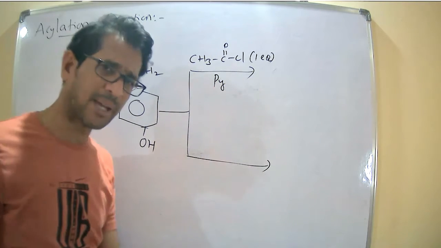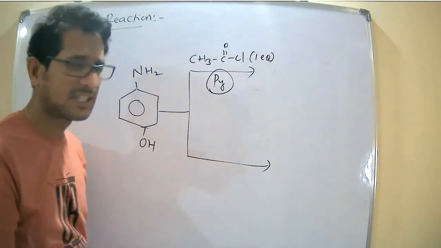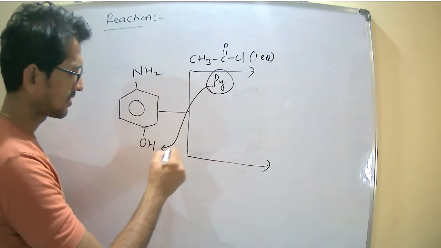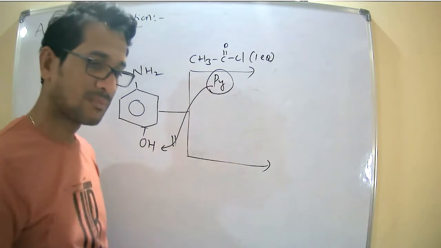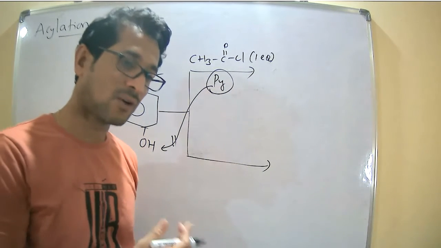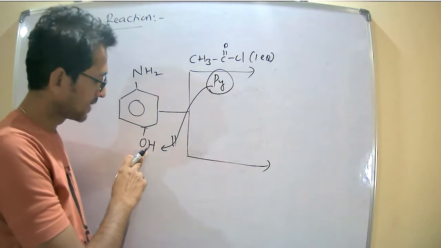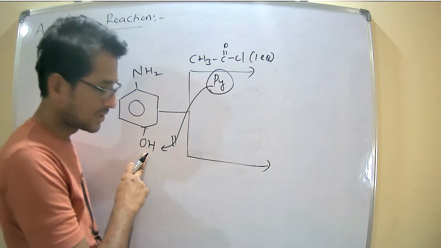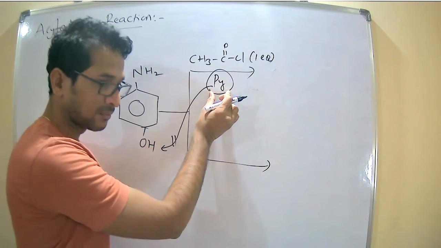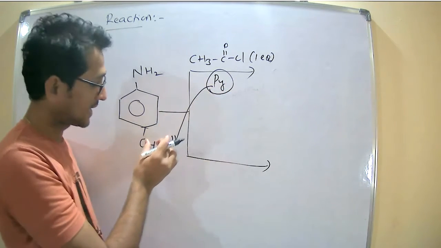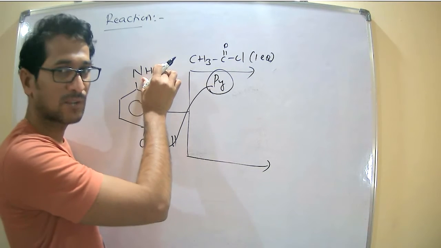Influence of the pyridine base. Pyridine is a weak base, so generally the acylation cannot occur on the alcohol. What is the function of pyridine? Pyridine has to attract the proton from the alcohol, but due to resonance, pyridine cannot attract the proton from the alcohol as much as it can from amines.